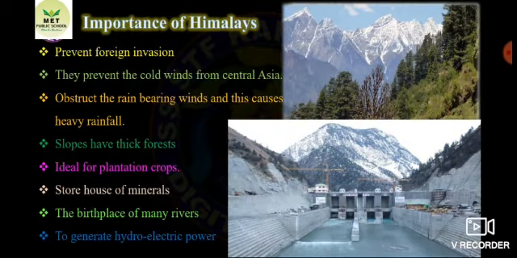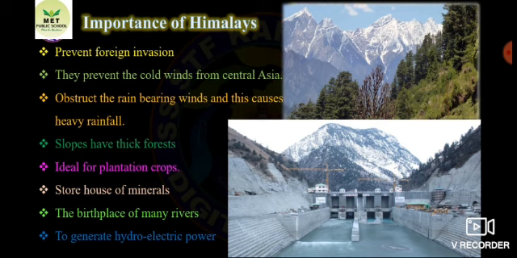Now, let us see about the importance of the Himalayas. Before that, I have told you the northern mountain is classified into 3 parallel ranges. They are the Greater Himalayas, Lesser Himalayas and Shivalik Himalayas. The Greater Himalayas are the innermost, continuous and highest ranges, and it is also called Himadri because it is covered with ice. The Lesser Himalayas are also called Himachal. The Shivalik Hills are called the foothills of the Himalaya because of their less height.